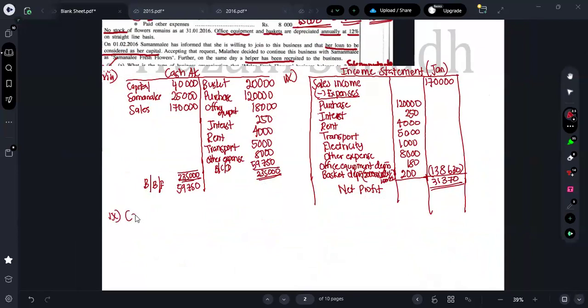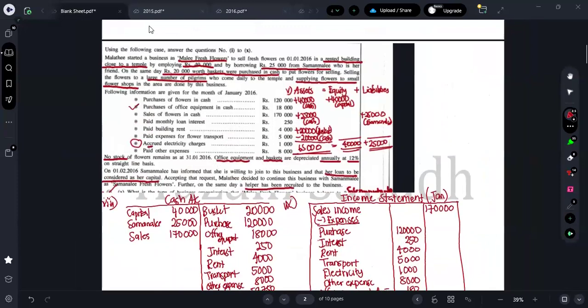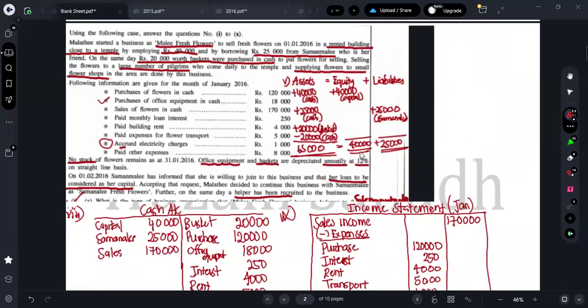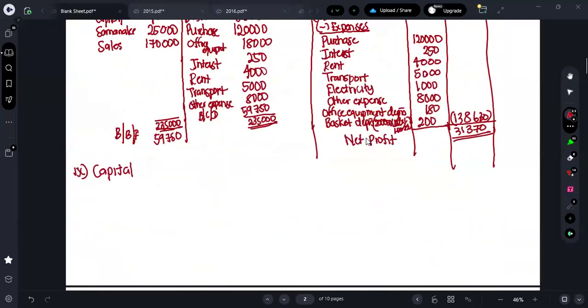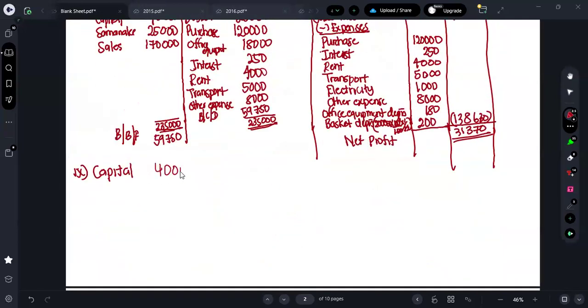So what's the opening capital? In this question, what's the opening capital, guys? Opening capital is 40,000 here. Remember, in the statement of financial position, this is what we'll be doing. What's the net profit for the period? 31,370. So you can just add these two in order to get the closing amount. What's the answer? 71,370.